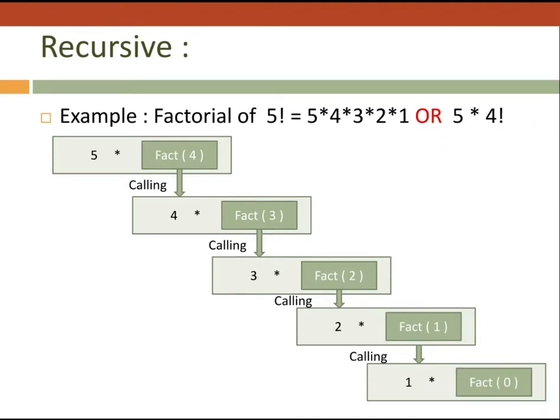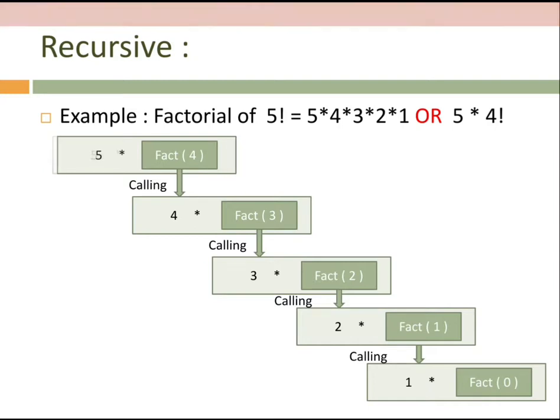Only one line is calling itself in its body. And see what happened next. See, fact of 0 is 1. You have to remember, I told you, for every situation we have to judge our last point where we have to end our recursion. Our recursion ends on 0. Fact of 0 is 1.